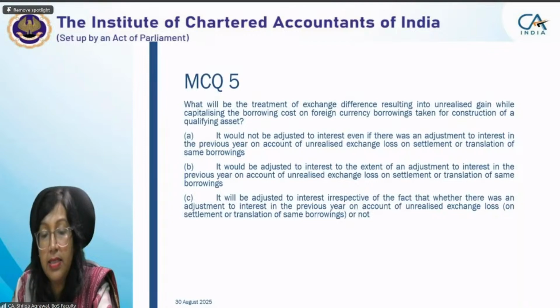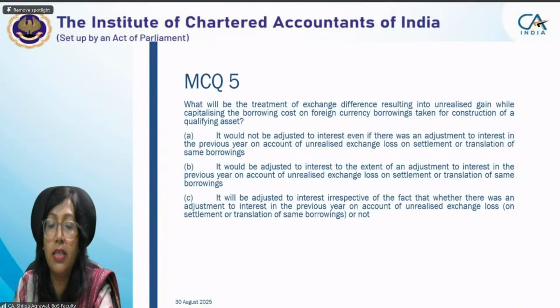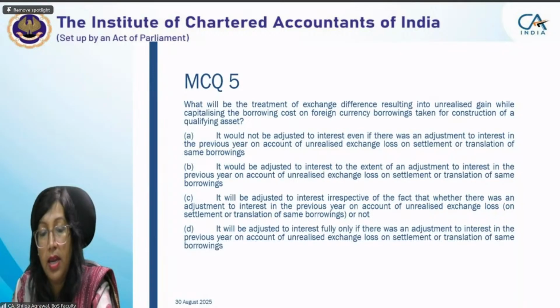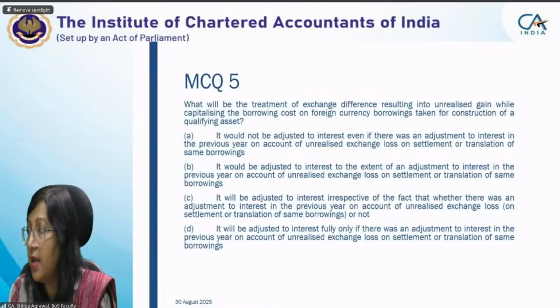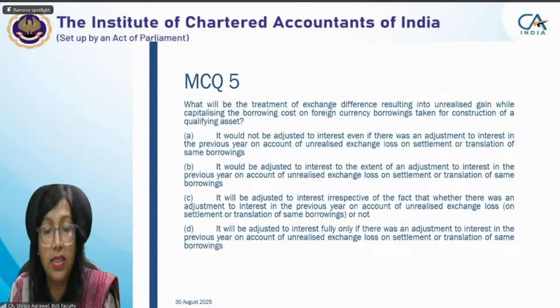It will be adjusted to interest irrespective of whether there was an adjustment to interest in the previous year on account of unrealized exchange loss on settlement or translation of same borrowings or not. It will be adjusted to interest fully only if there was an adjustment to interest in the previous year on account of unrealized exchange loss on settlement or translation of same borrowings. I'm not asking for the answer for this. I'm just trying to give the explanation for this.